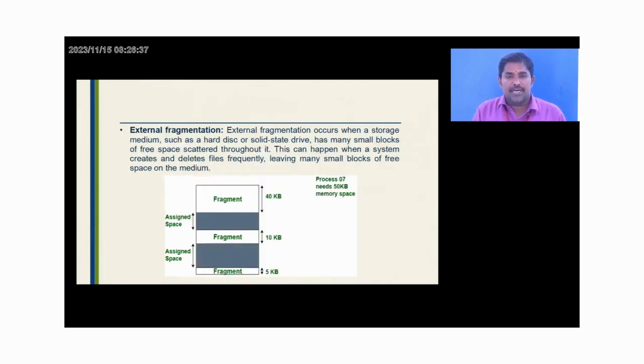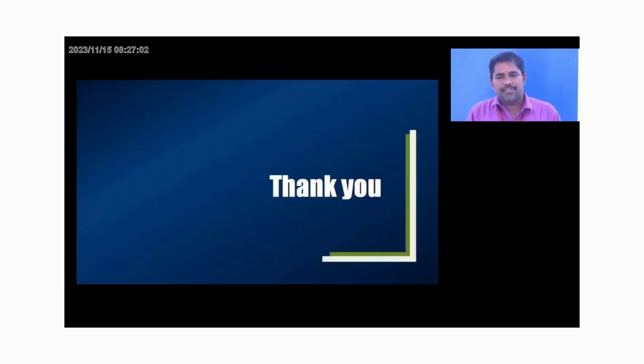External fragmentation occurs when a storage medium, such as a hard disk or solid state drive, has many small blocks of free space scattered through it. This happens when a system creates and deletes files frequently, leaving many small blocks of free space on the medium. I already mentioned that. In the diagram itself you can also see the fragmentation here and there. That is external fragmentation.